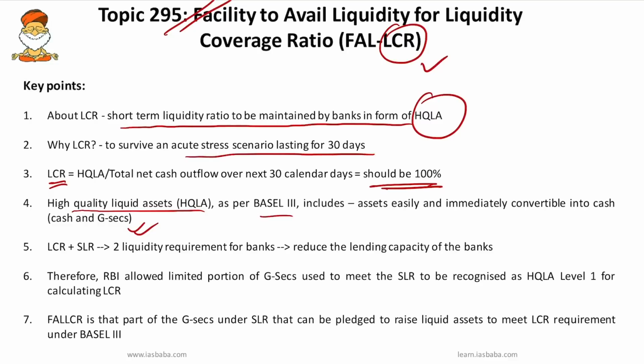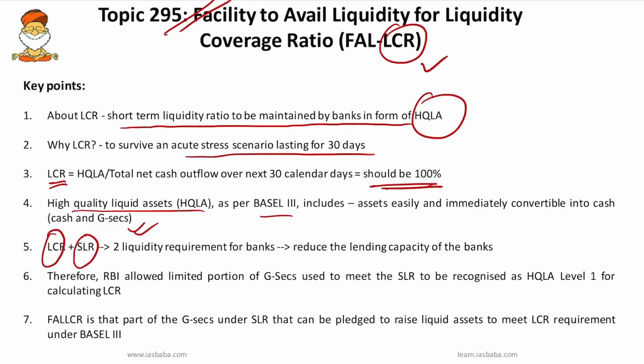Okay, so we can consider LCR as a prudential liquidity requirement under Basel III, and already we had a similar parallel liquidity requirement for banks in India given by the RBI called the statutory liquidity ratio.